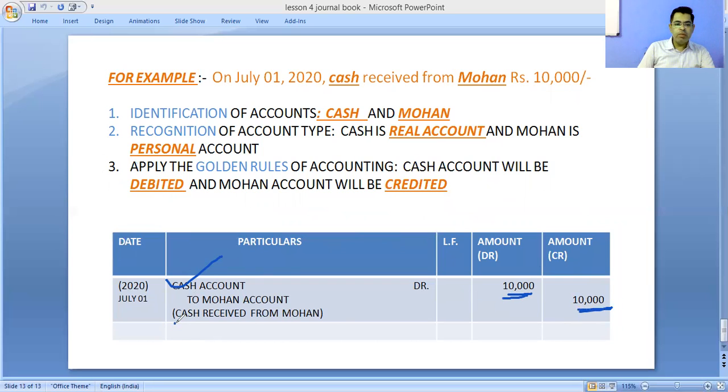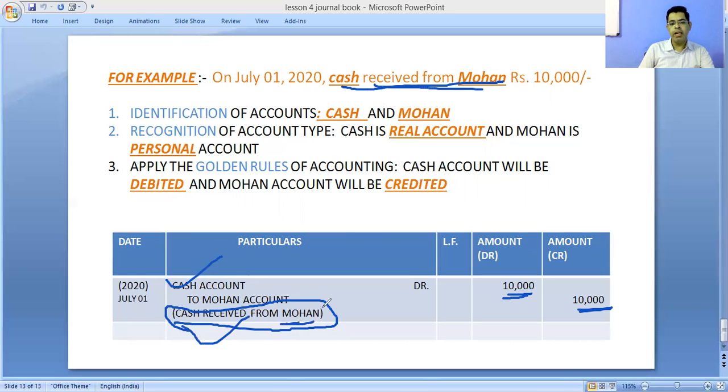At last, you have to write the narration. A narration is just a brief explanation of that entry. What is the brief explanation? Cash received from Mohan. We just write a brief explanation, that is, cash received from Mohan, and it's called a narration.